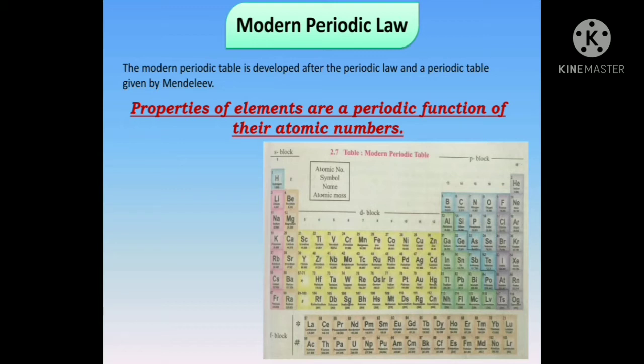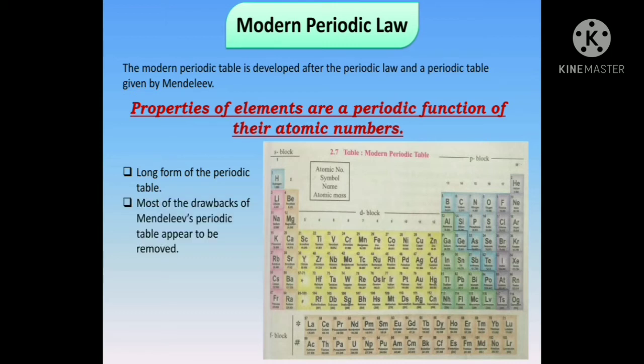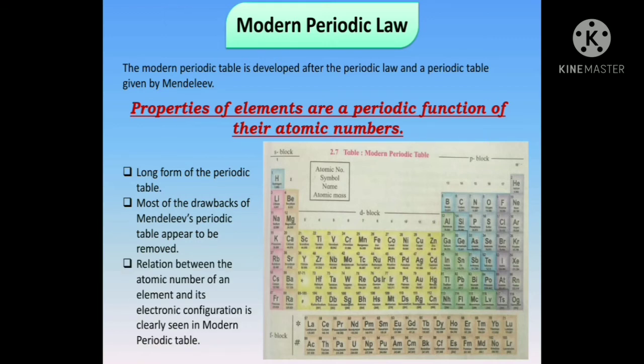Accordingly, the modern periodic law was stated: properties of elements are a periodic function of their atomic numbers. What is the importance of this modern periodic table? The modern periodic table is also called the long form of the periodic table. Most of the drawbacks of Mendeleev's periodic table appear to be removed in this table. The relation between the atomic number of an element and its electronic configuration is clearly seen in the modern periodic table.